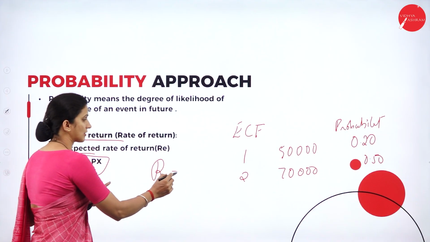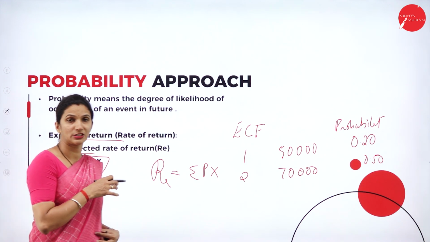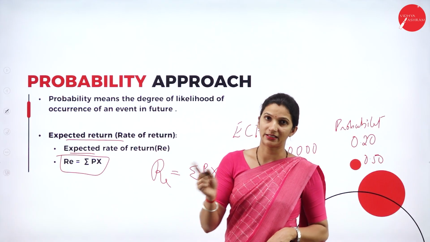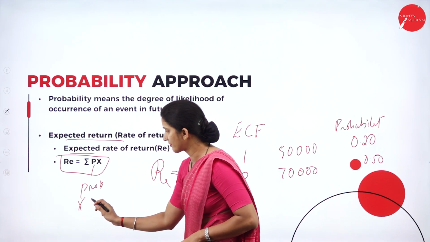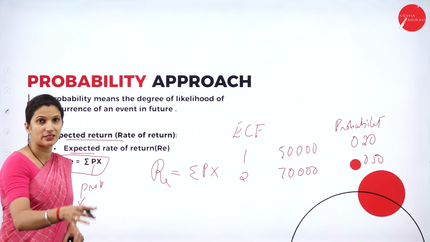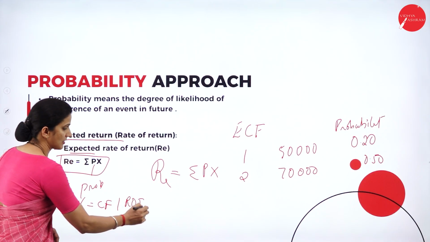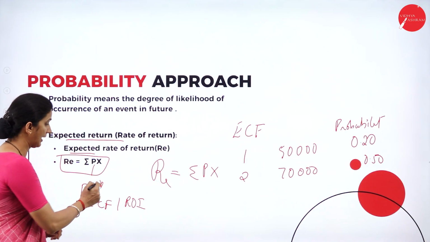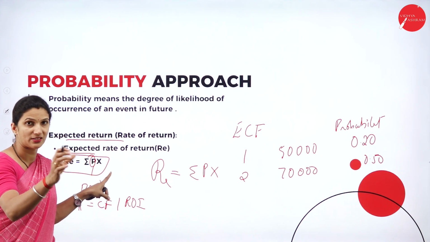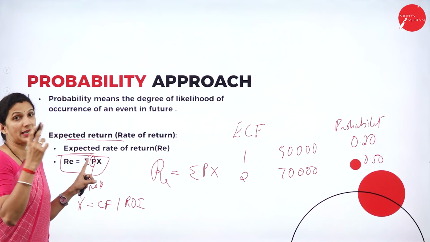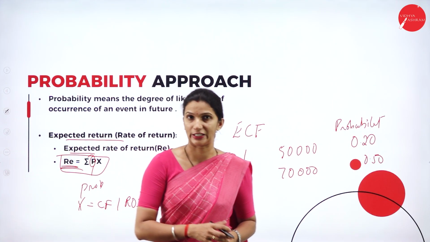The formula is RE equal to sigma Px, that is, P into X. Here P means the probability, and X means either the cash flows, the rate of return, or the ROI, whatever is given in the question. We multiply the probability P into X, which is the given cash flows or ROI, to get Px. We then total it, so the sigma Px is the RE, the expected rate of return.